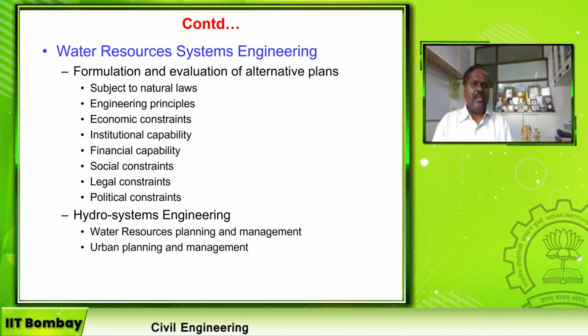Then I have to evaluate which plan suits the public better based upon natural law, engineering principle, economic constraint, institutional capability, financial capability, social constraint, legal constraint, and political constraint. All my water resources infrastructure should obey these laws. Then only will it become a successful water resources infrastructure.